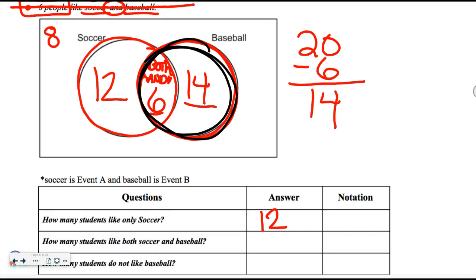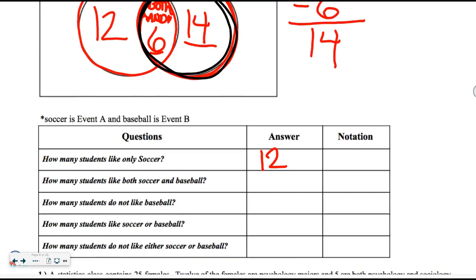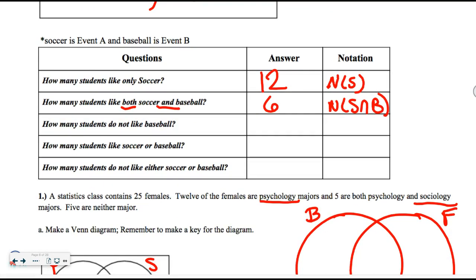All right? So the notation for that would be the number who like soccer, and I'm not quite sure how your teacher told you to do that. It might have just said N and then S for number who like soccer. How many like both soccer and baseball? That's that middle chunk right here, which is 6. When we do notation for that, we say that they like soccer and baseball. And the symbol for and is this upside down U. I think it kind of looks like an N, and there's an N in and.